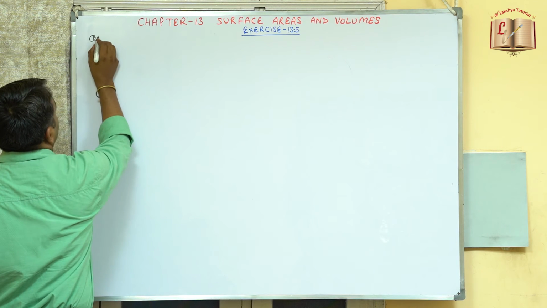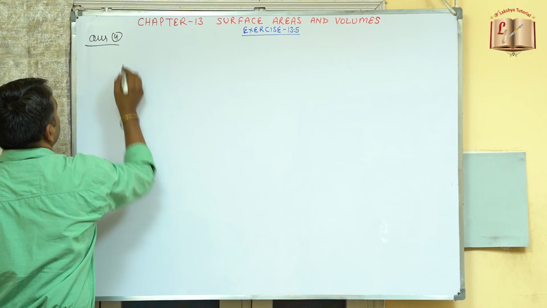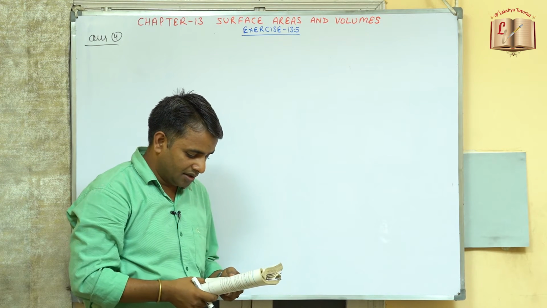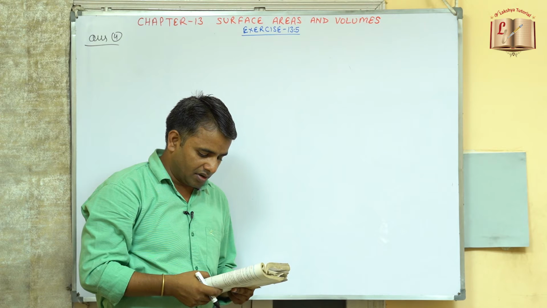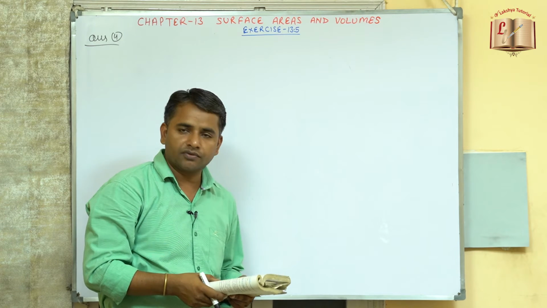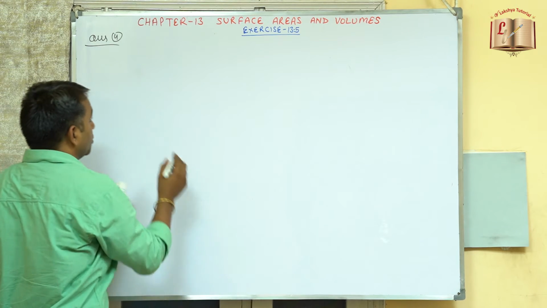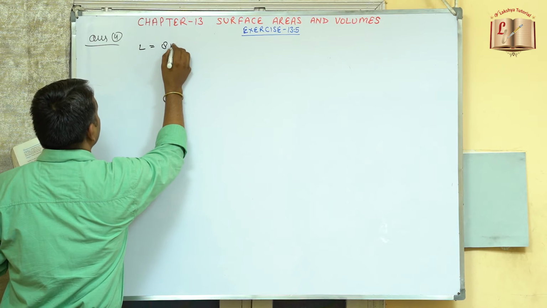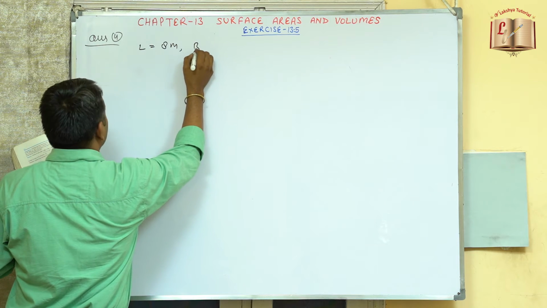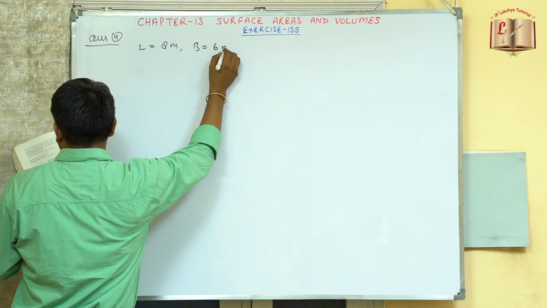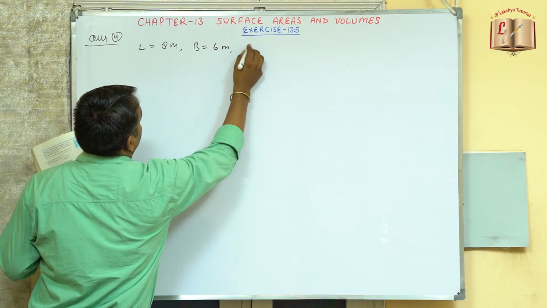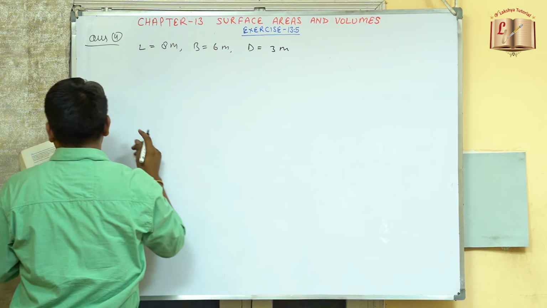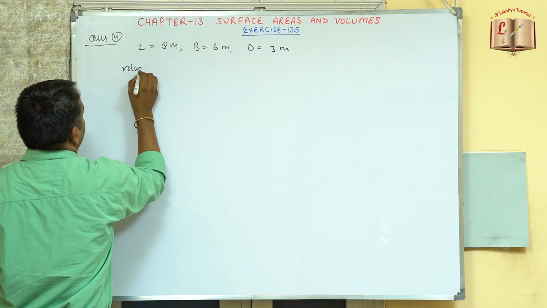Now coming to question number 4. Find the cost of digging a cuboidal pit 8 meter long, 6 meter broad and 3 meter deep at the rate of 30 rupees per meter cube. So length is already given to us. So length is 8 meter and width is given 6 meters and depth or height is given as 3 meters. So we need to find out the volume first.